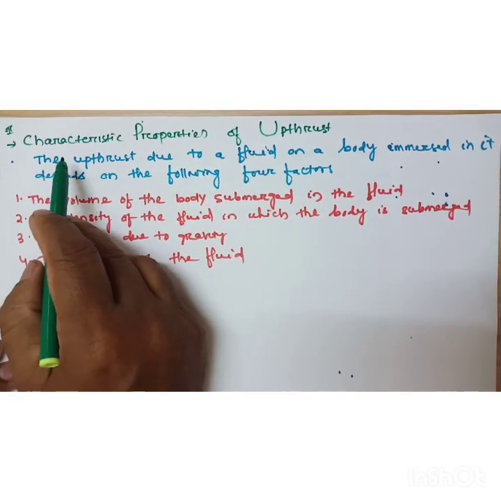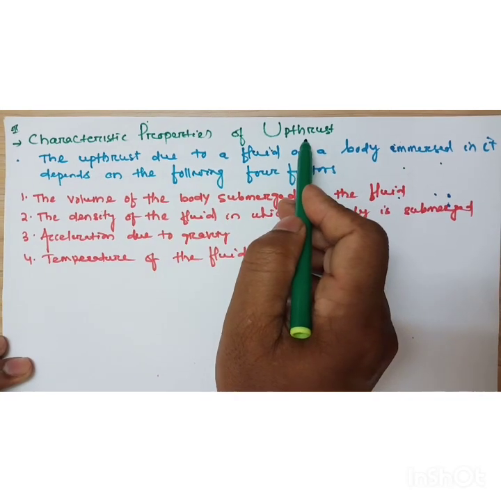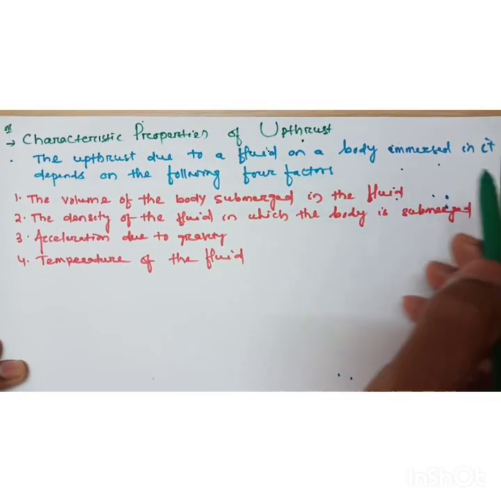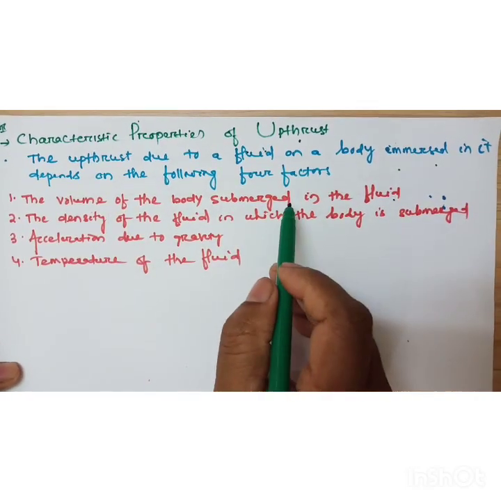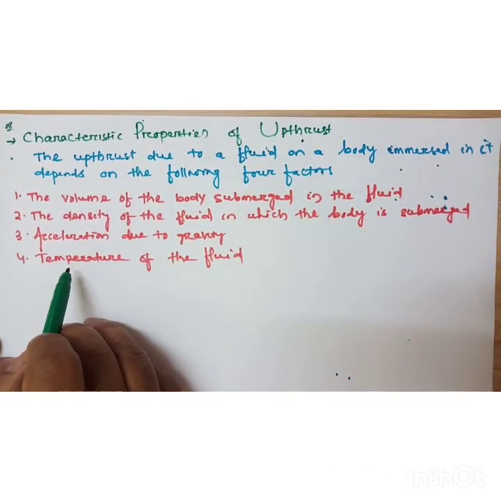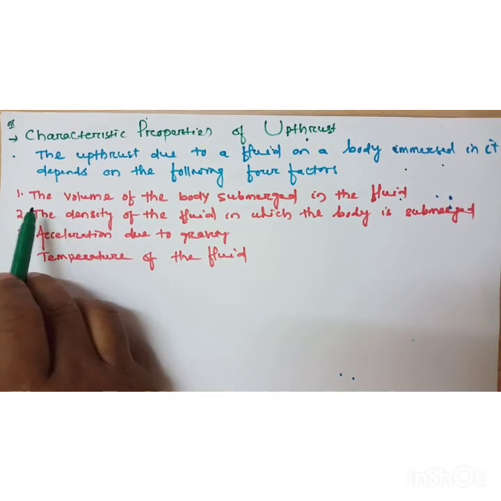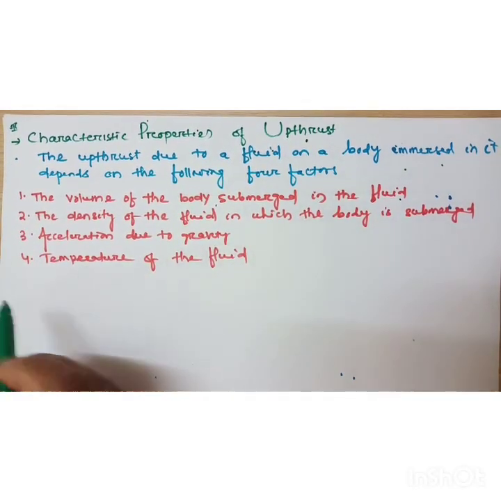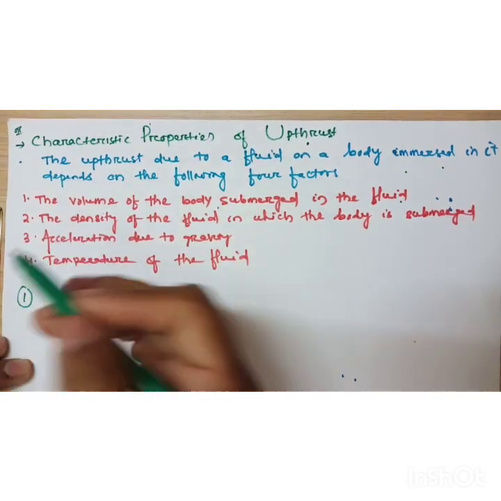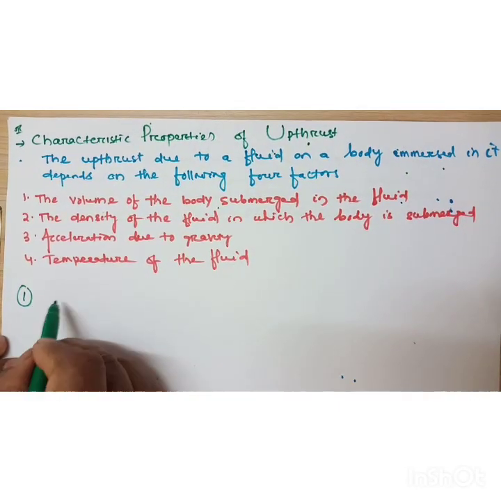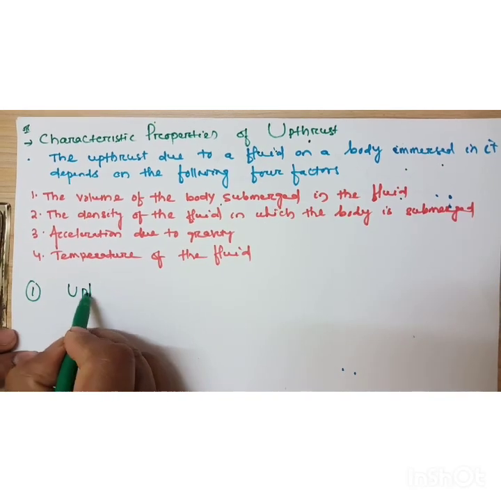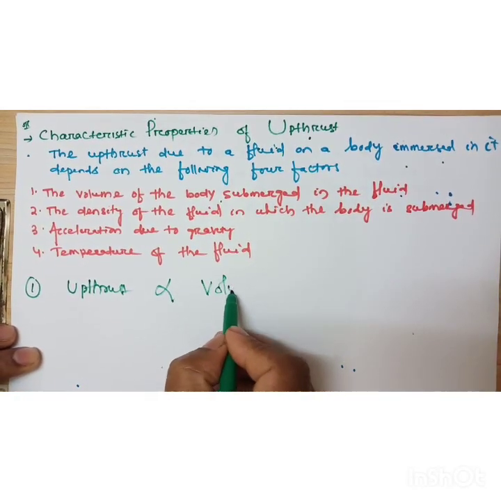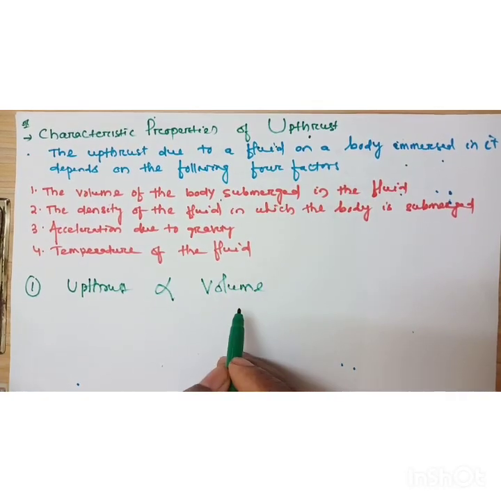Now come to the characteristic properties of upthrust. The upthrust due to fluid on a body immersed in it depends upon the following 4 factors. What is the first? The volume of the body submerged in the liquid. If volume is more, upthrust is more. Upthrust is directly proportional to the volume of the body.